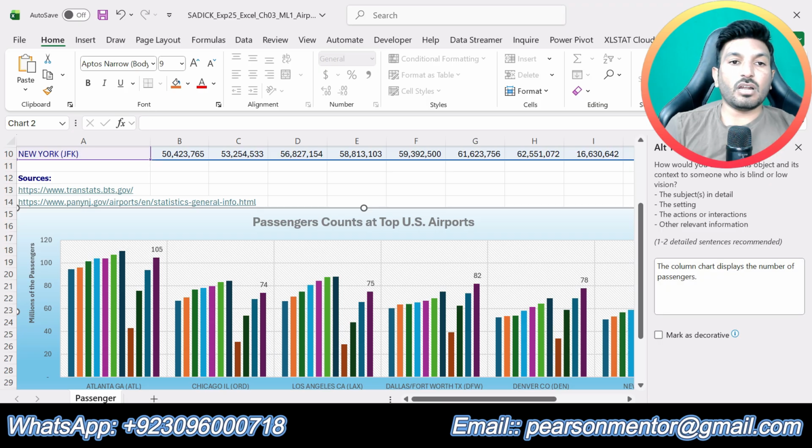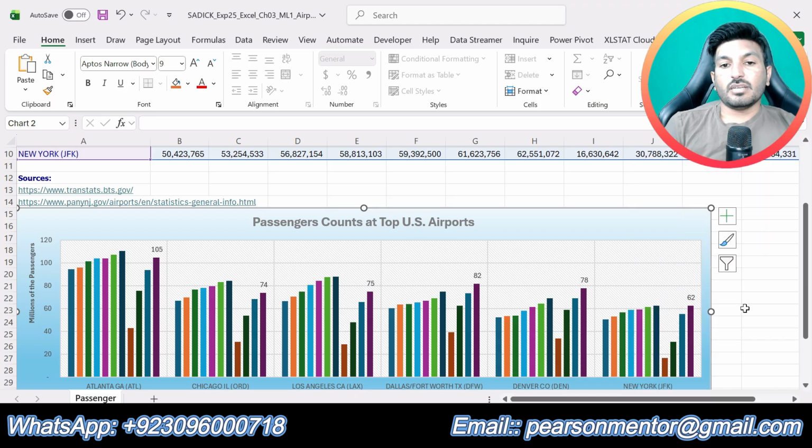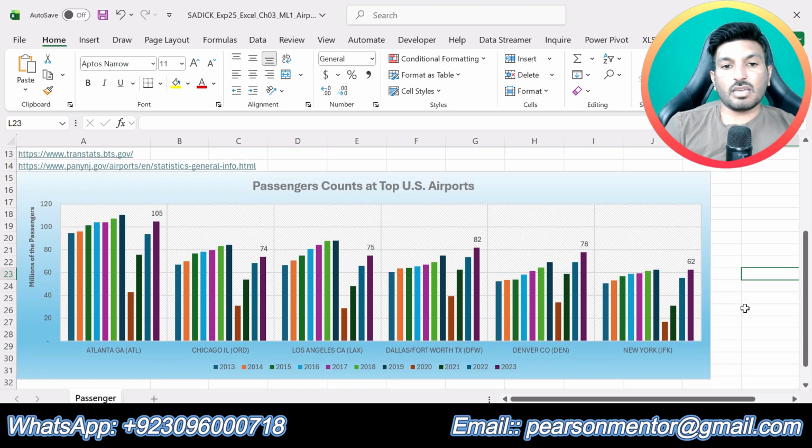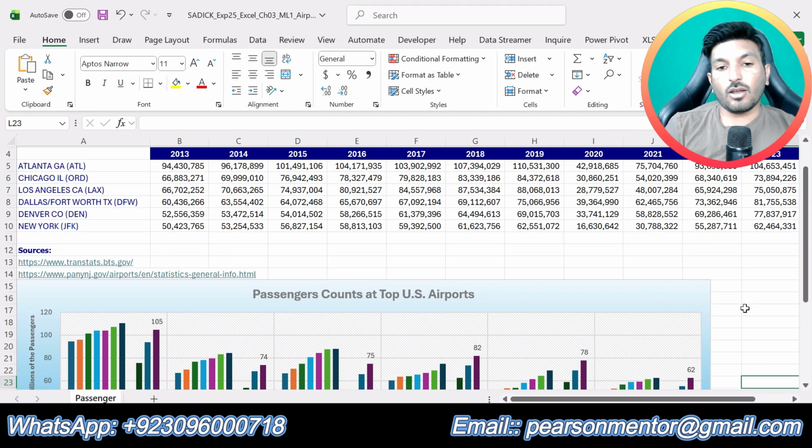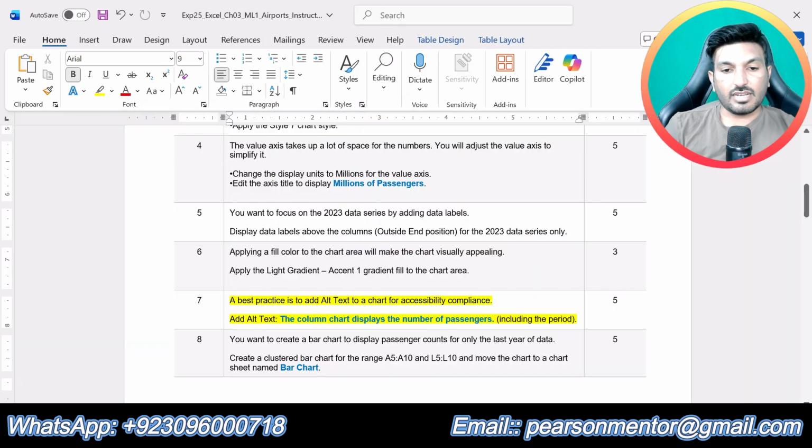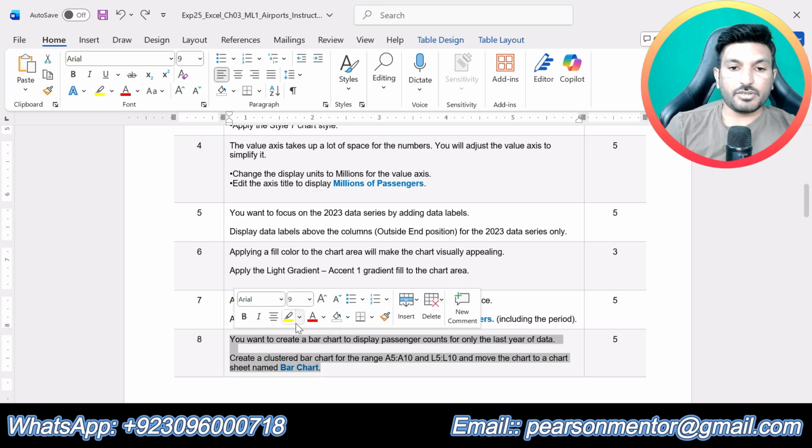After typing this alt text, just click on the save button here and then this alt text will be added to the column chart. So that is all about step number 7 of this assignment, where we were supposed to add the alt text to this column chart. So we are done with 7 steps. Now let's do step number 8.